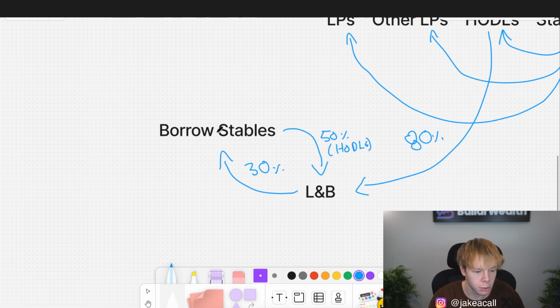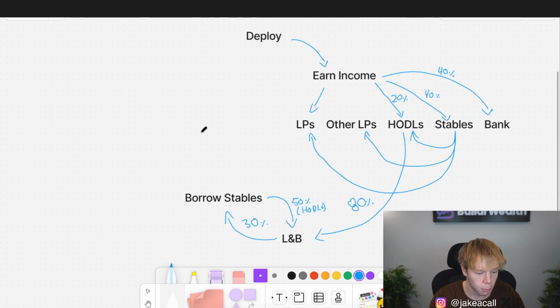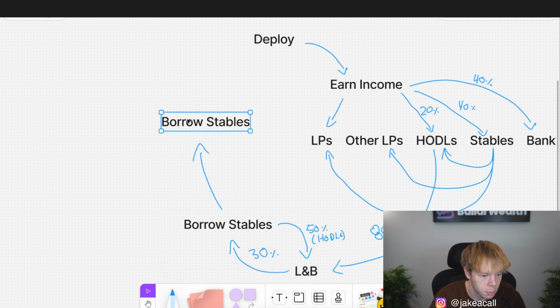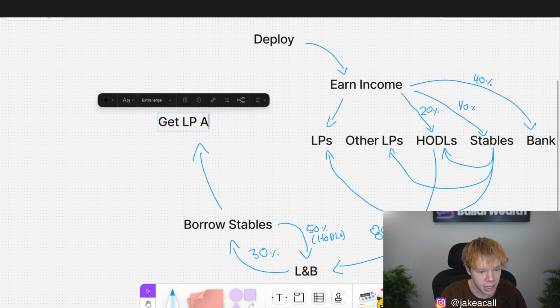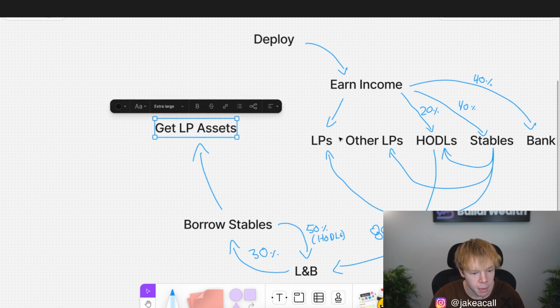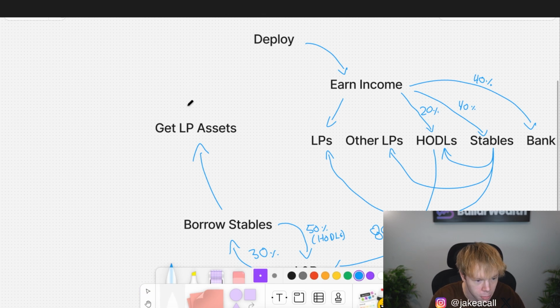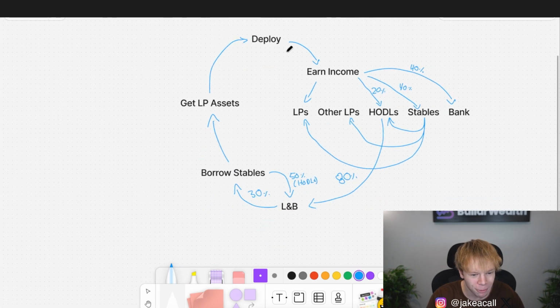And then the other thing that we could do is actually use these stablecoins to deploy more capital into liquidity pools. So then we would go over here and we would actually invest into liquidity pools. So let's just say get LP assets. Now again, these could be LPs or other LPs basically. Point is they're in liquidity pools basically. And then ultimately, what does that allow us to do? That allows us to deploy more capital. And then it repeats the flywheel, guys.